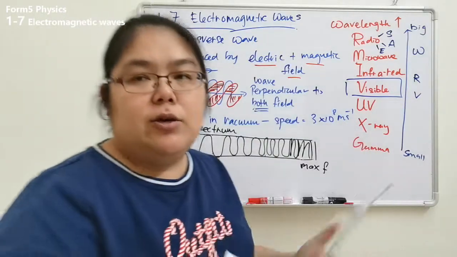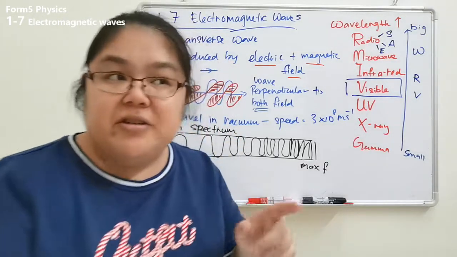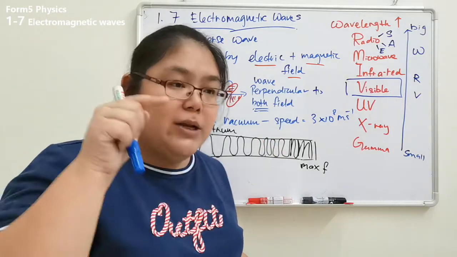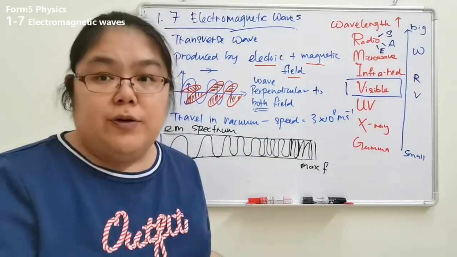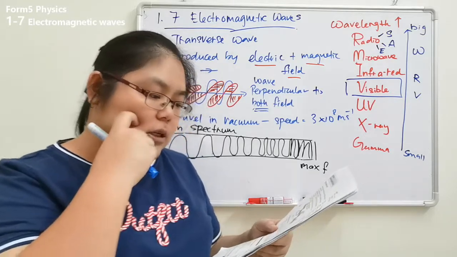For example, you go to a shopping center and pay using a 100 note. After that, they scan it: is it real or not? Is the 100 note fake or not? So they use the purple color to scan. After they see the document, is it okay or not, is it fake or not? So they use UV light.